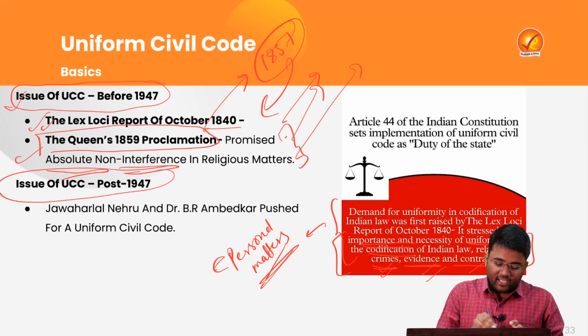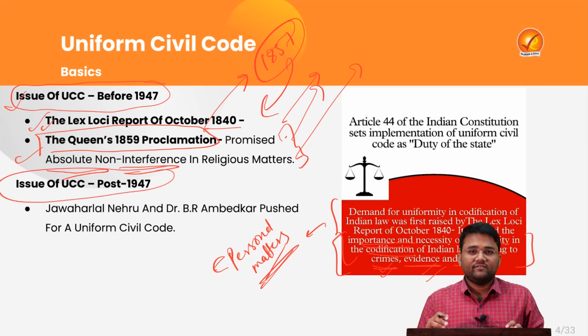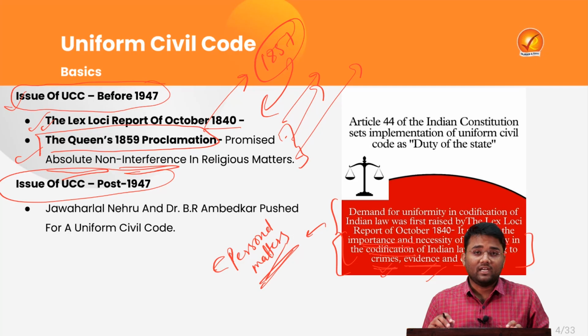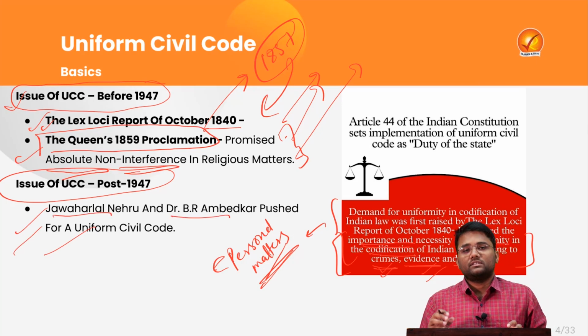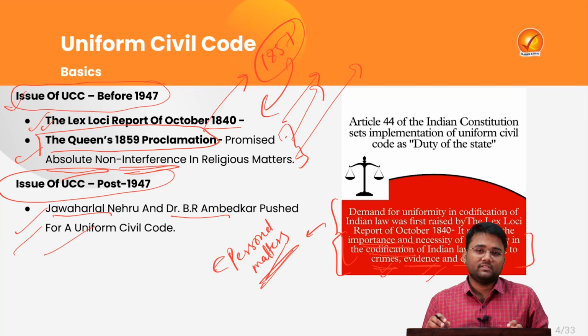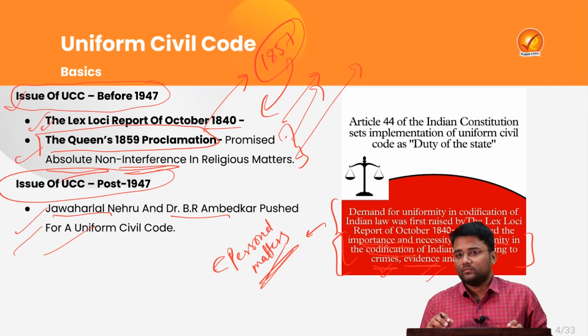Then after 1947, we have just discussed that some of the eminent personalities in the Constituent Assembly emphasized that there should be a Uniform Civil Code. Jawaharlal Nehru and B.R. Ambedkar were some of the eminent persons who were advocates of the Uniform Civil Code.